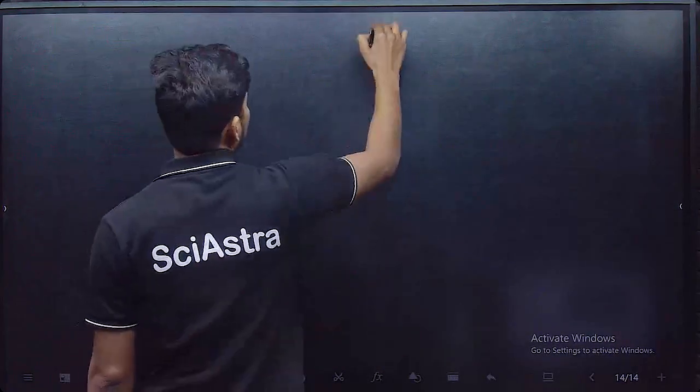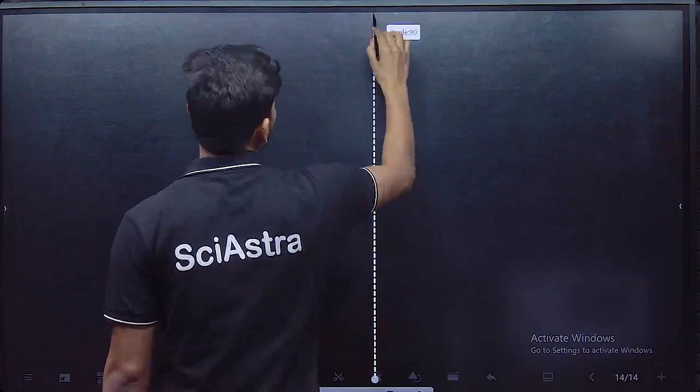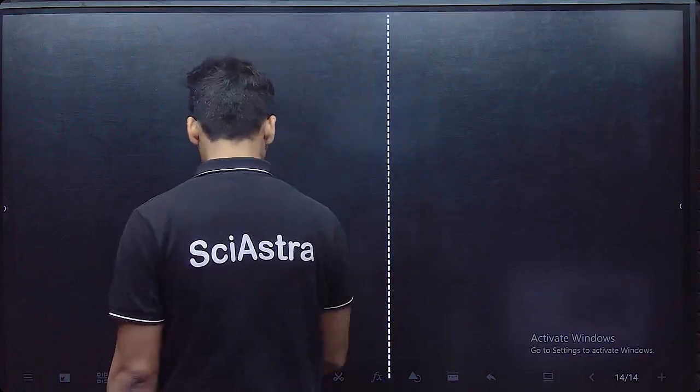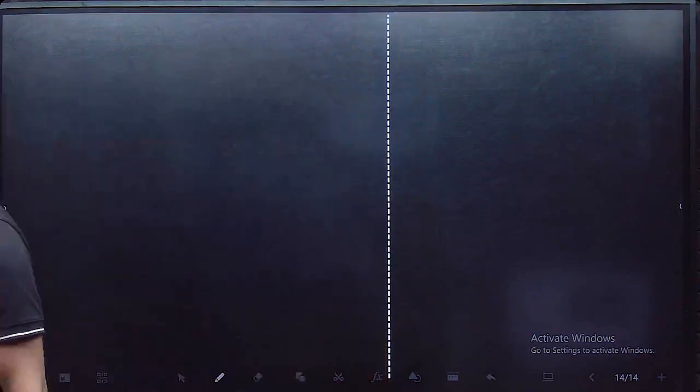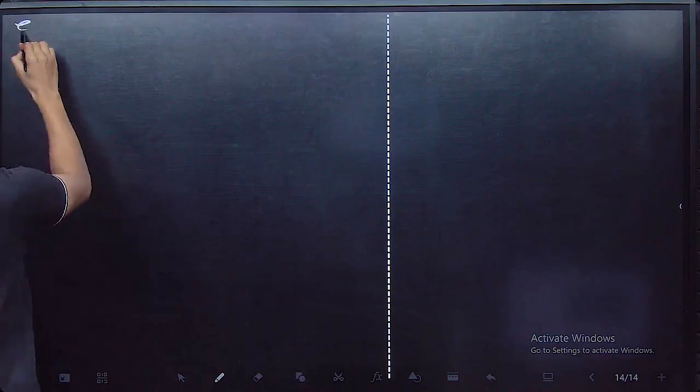Now, this chapter's last topic is ecological pyramids.